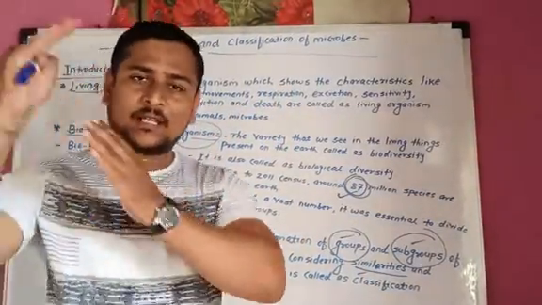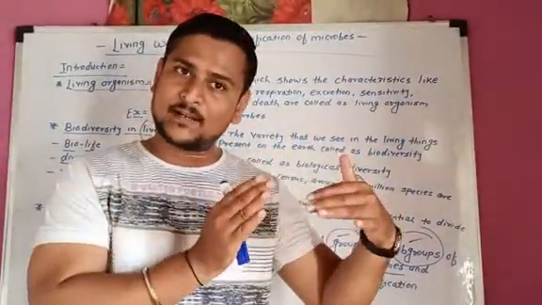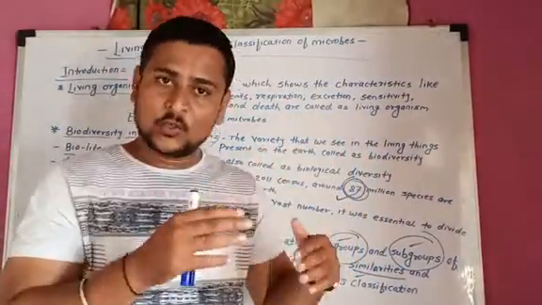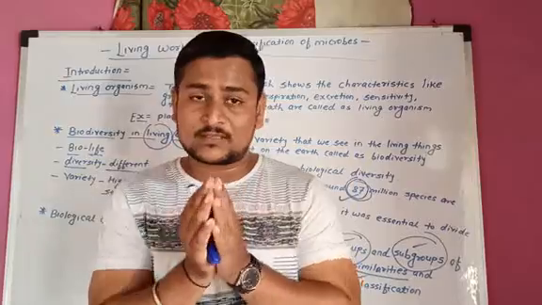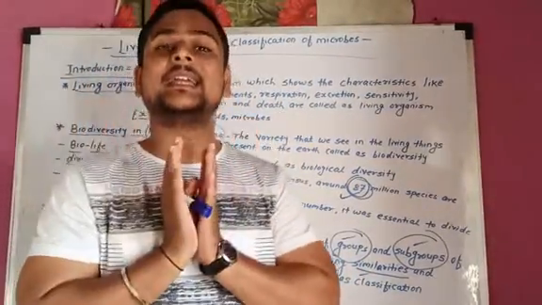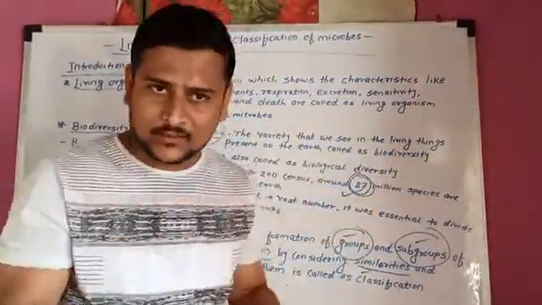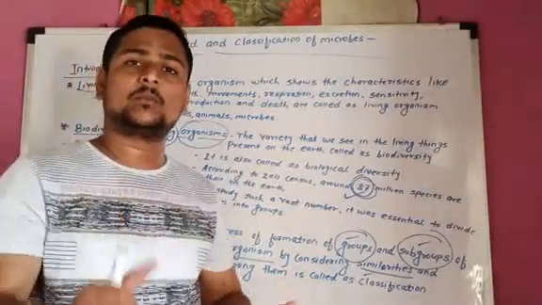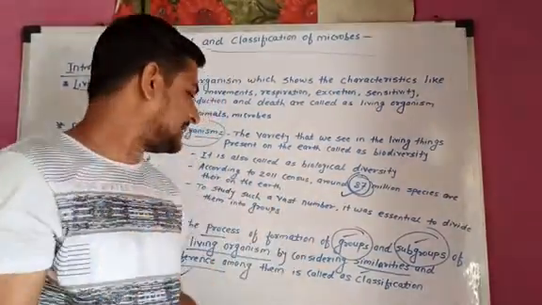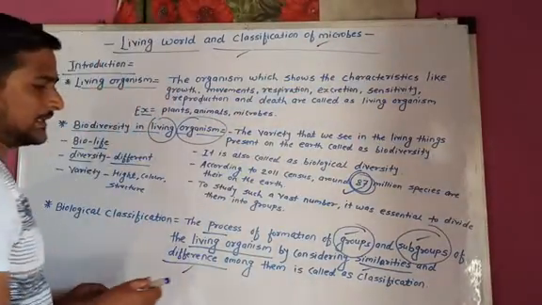Because in our A class there are brilliant students. In B class, medium students. C class again lower. D low. Which students are in D? Those who are unable to read. So in this way, we will make the classification of all living things, or all living organisms, so it will be easy for us to study about them. So what is our lesson name? Classification of the microorganism.